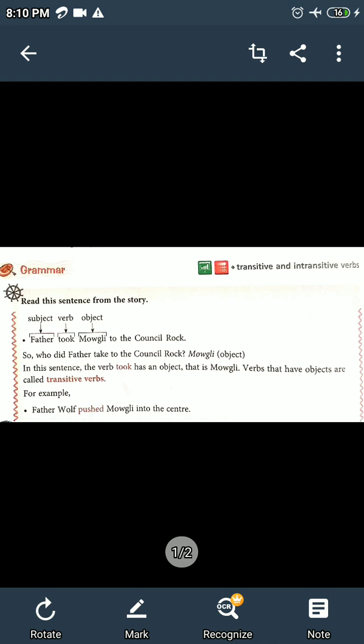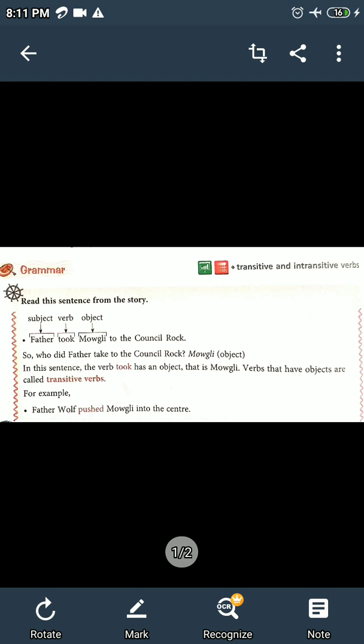Now, what are transitive verbs? Transitive verbs are those verbs that require an object to complete their meaning. So, in the sentence, Ram kicked the football, kicked is a transitive verb because it requires the object football to complete its meaning.